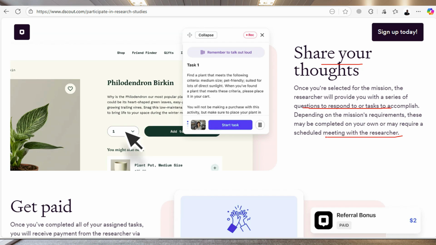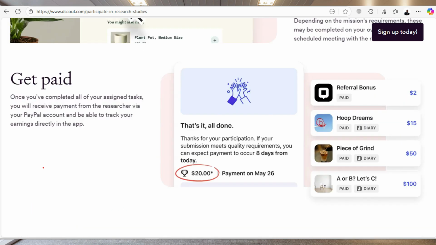So there are different types of tasks that you'll be doing. Some might require you to do a video chat with the researcher or the business, as the case might be. Sometimes you might just need to do a certain process on a certain platform that doesn't need much, just filling in forms and things like that. Then after that, you get paid, right? You get paid via PayPal, and you're able to track your earnings in their app.